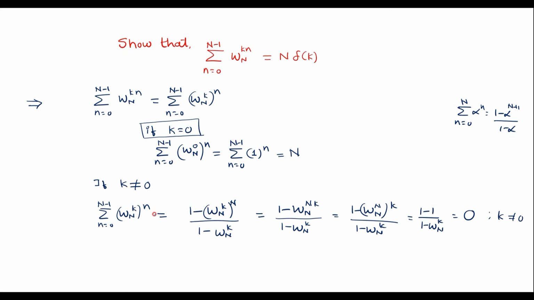So now we can observe here that when k is equal to 0, the result is N. When k is not equal to 0, the result is 0.